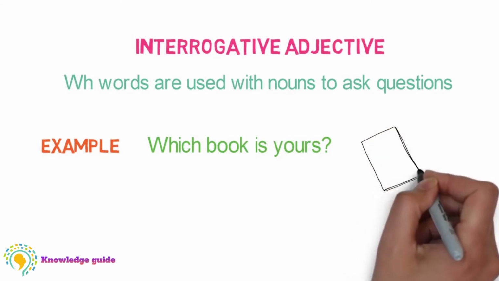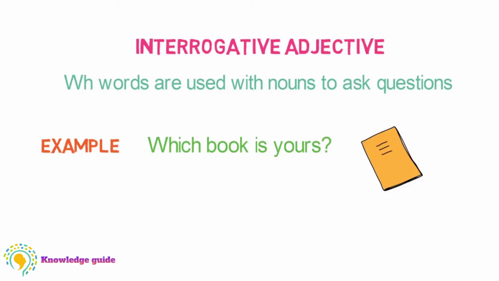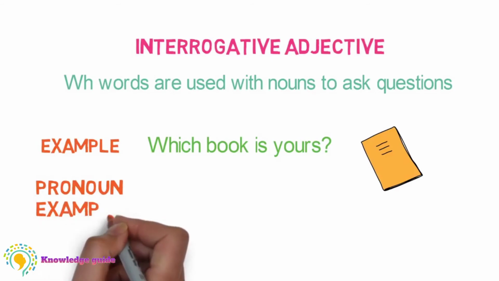Which book is yours? Here, which is asking about which kind of book, and thus the word which becomes an interrogative adjective, asking a question. This word looks like an interrogative pronoun, but no, there is a difference between an interrogative pronoun and an interrogative adjective. So let's discuss them.